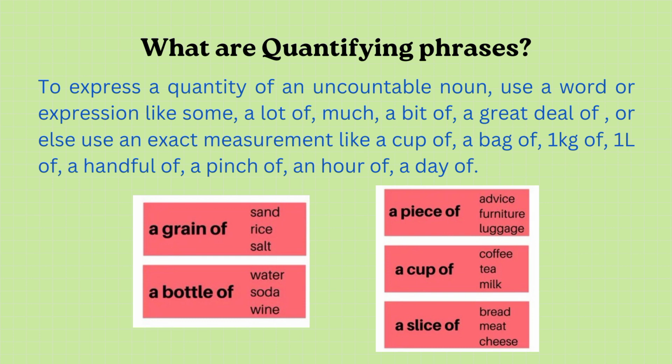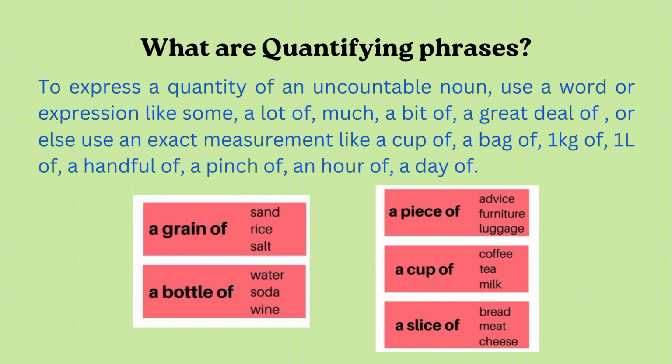For example, when I talked about the milk, like a glass of milk. So what I am doing is, a glass of is a quantifying phrase. So I am putting a quantifying phrase in front of milk. And what is milk? Milk is a non-count noun. Same goes for rice. When I talk about rice, I say a grain of rice. What is a grain of?